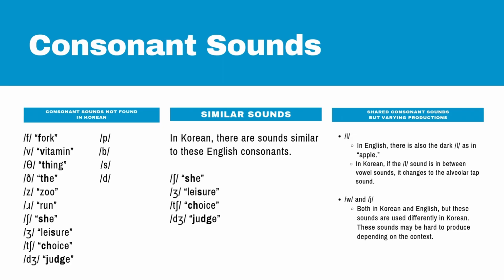And also the W and Y sound, they're both in Korean and English, but the sounds are used differently in Korean. So then it may be hard to produce depending on the context. So we covered vowels and consonants. Now we're going to talk about syllables. In each language, there are a set of rules about the syllable structure, and it tells us which ones can exist. So we'll compare Korean and English again.